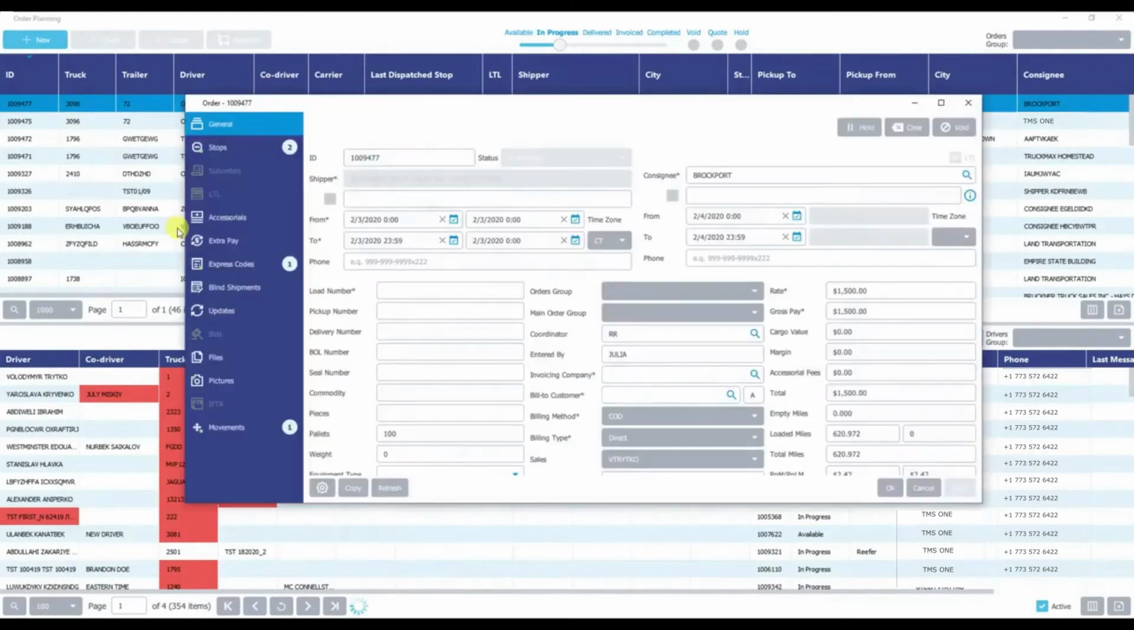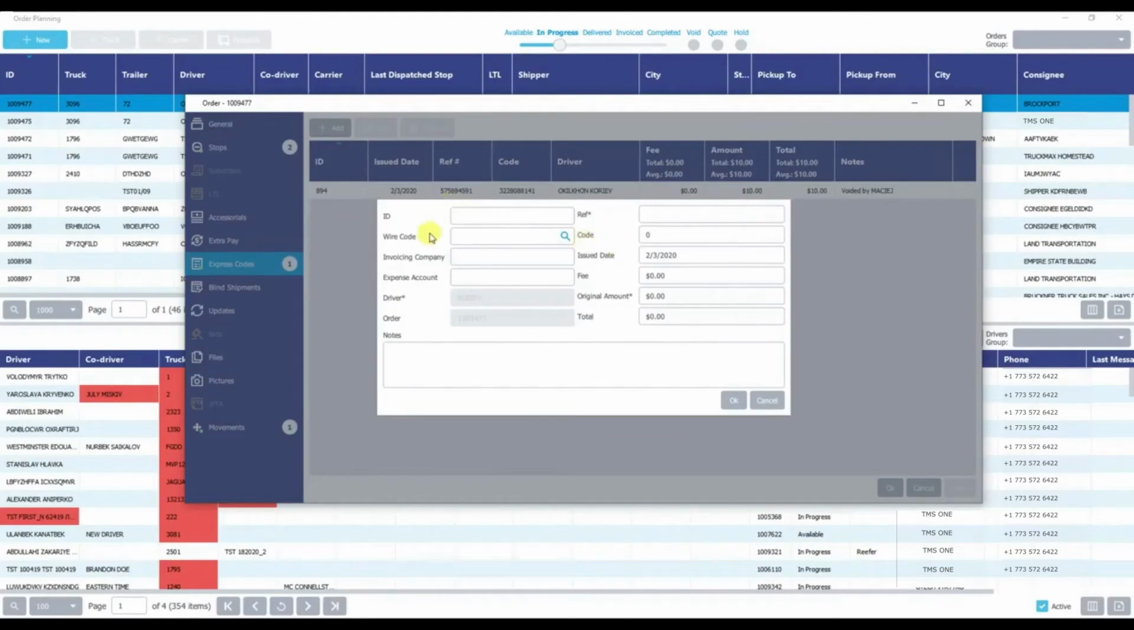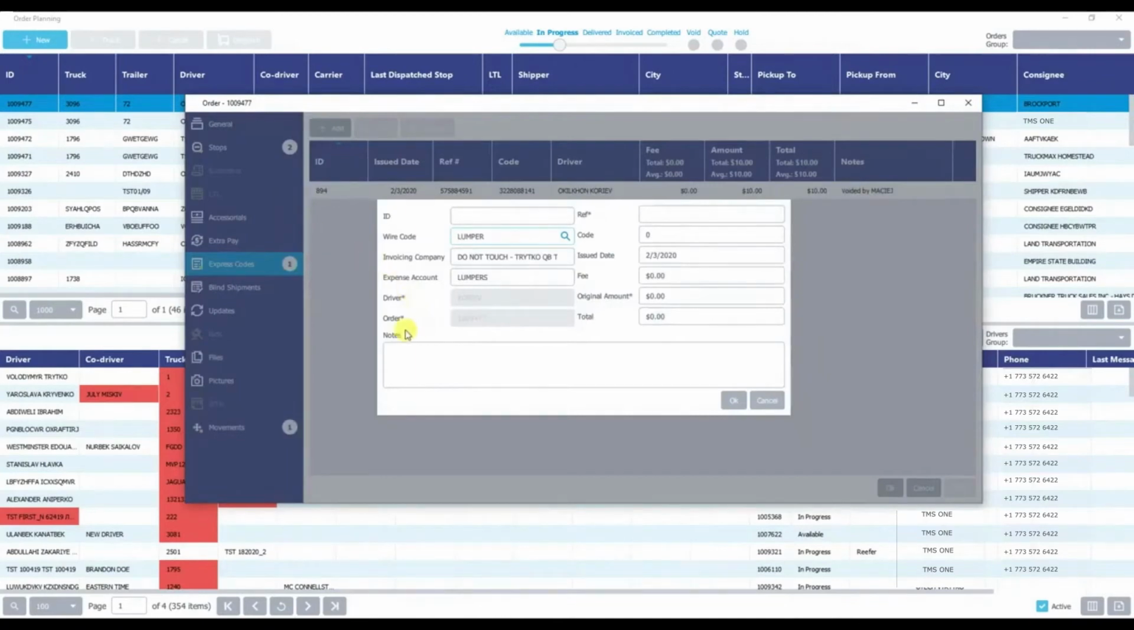So we're going to go into some of our in-progress orders. We're going to open this one here. And as you can see now, under the express code section, which you can create them same way previously, but now you have this section when you click on add that will be wire code. So if we select the wire code, we'll get a list of everything that we had associated. And as you can see now that it automatically filled out the invoicing company, expense account, all we have to do is fill out the amount that it's going to be for.